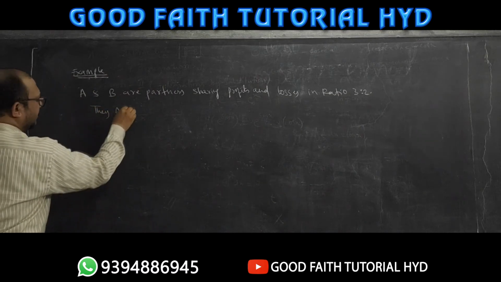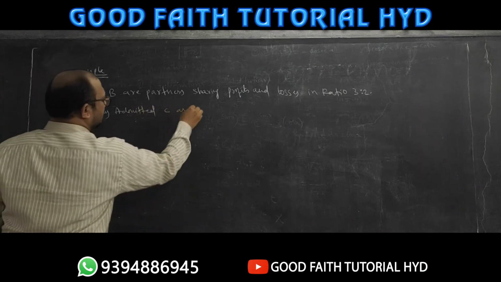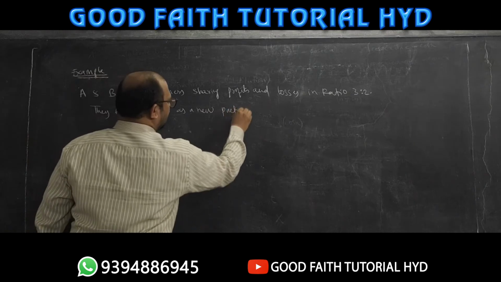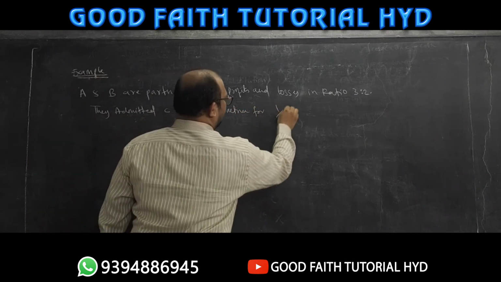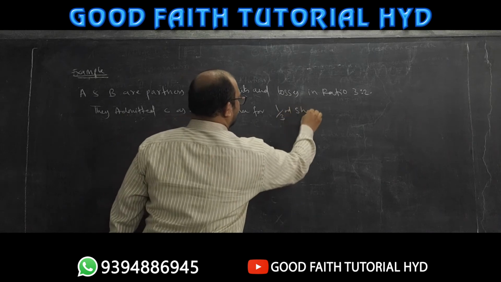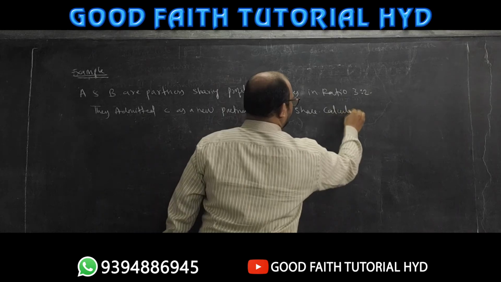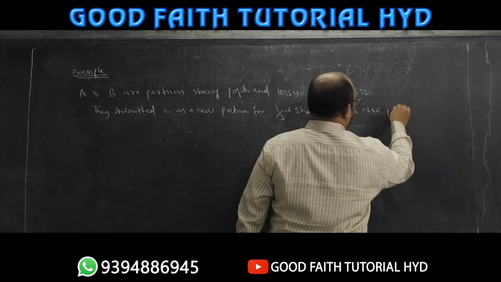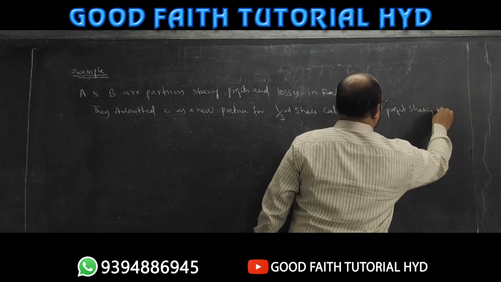They admitted C as a new partner for 1/3 share. Calculate the new profit sharing ratio.